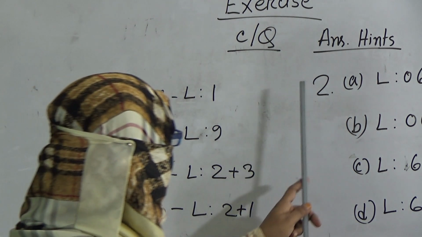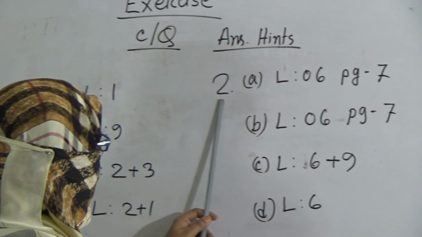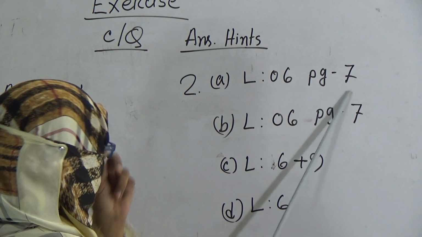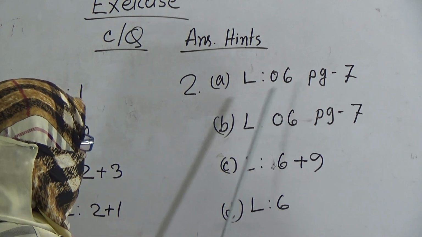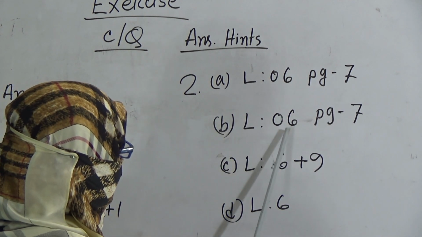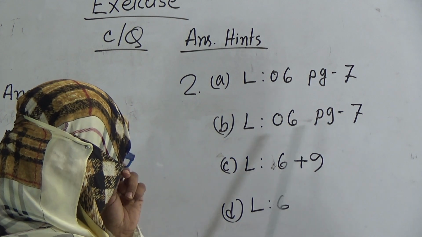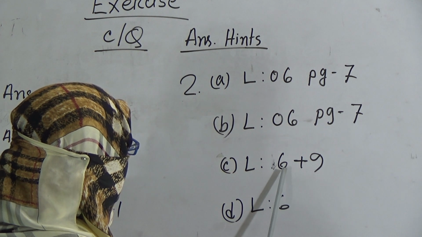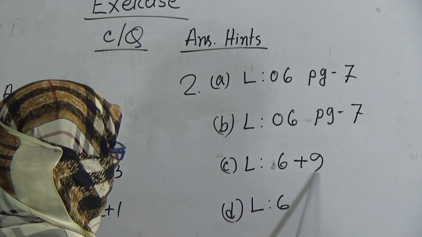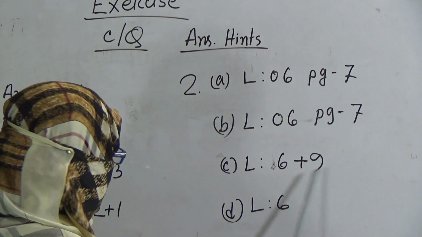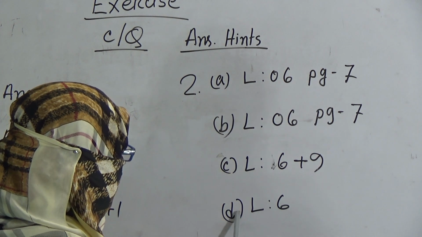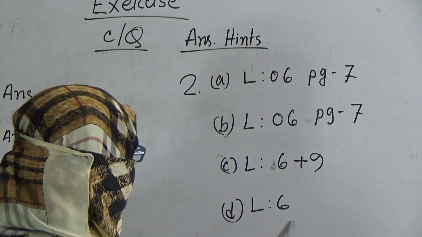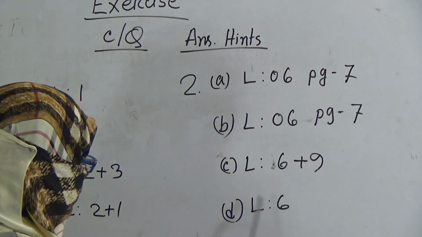Now come here, CQ2. A you will get in lesson number 6, page number 7. I have mentioned the page here. And B, lesson number 6, page number 7. And C you will get the answer in lesson number 6 and lesson number 9 combined. You have to give the answer. Okay, and the last one, CQ D answer, in lesson number 6 you will get the answer. You have to do all these answers.